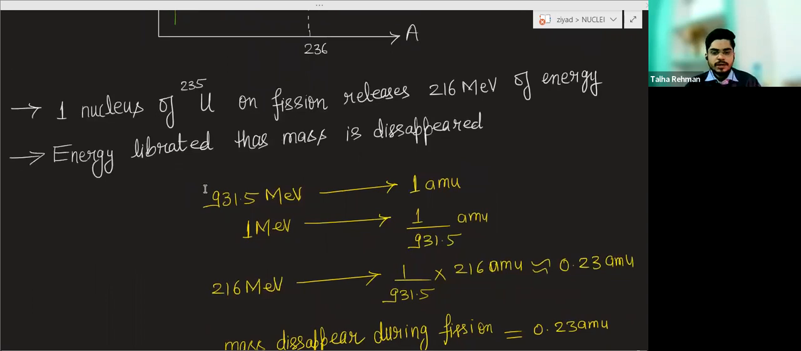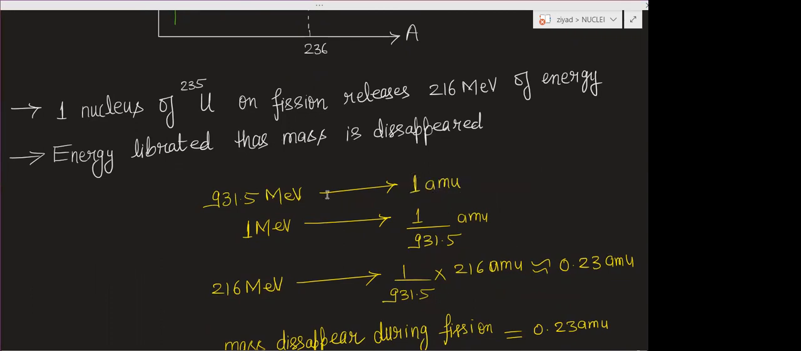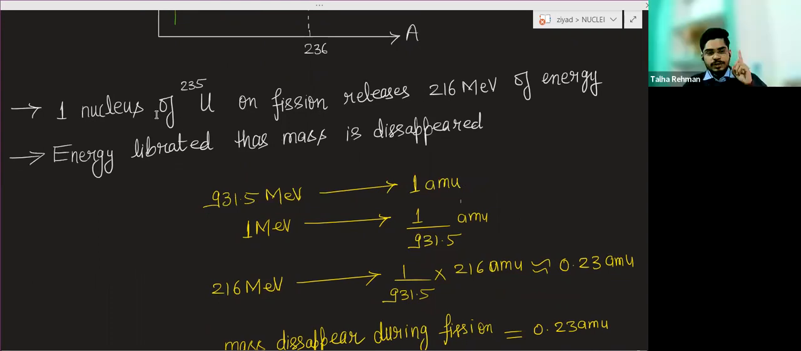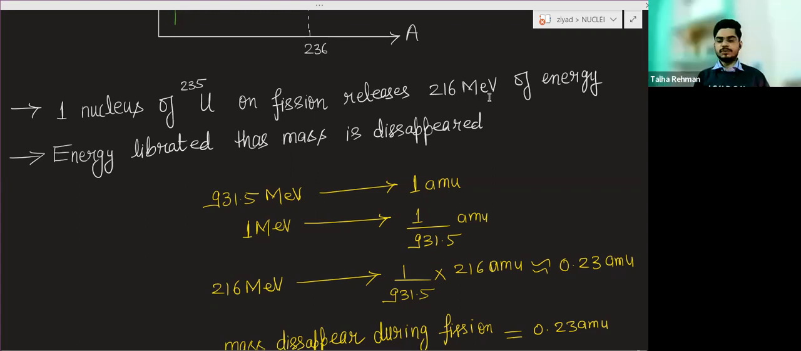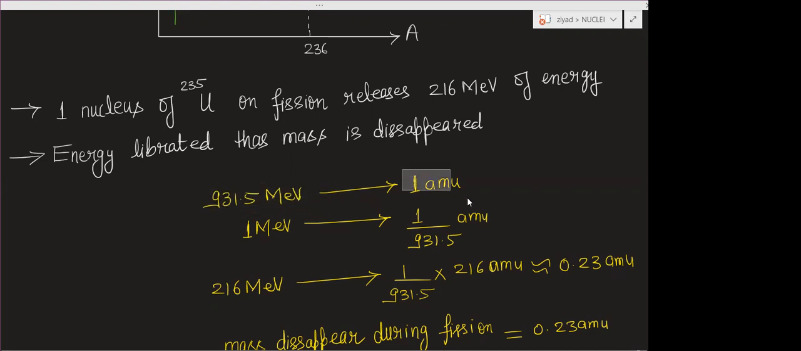I told you that on fission of one nucleus of uranium 235, we will get the energy of 216 mega electron volt. Now, we know that if this much of energy is released, there will be a mass defect, which is this 1 AMU.